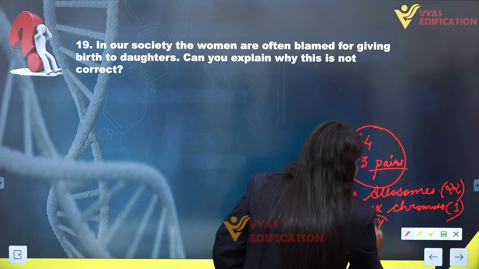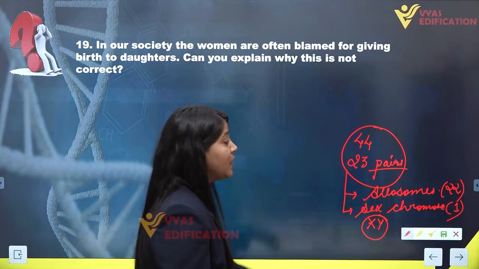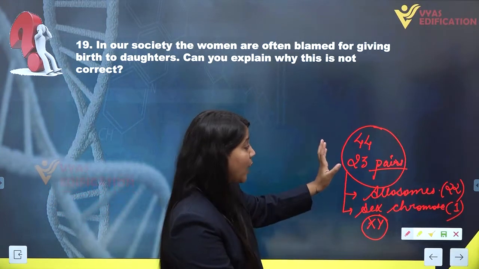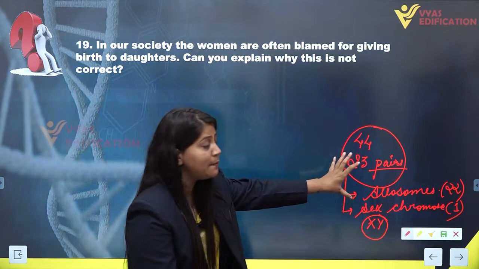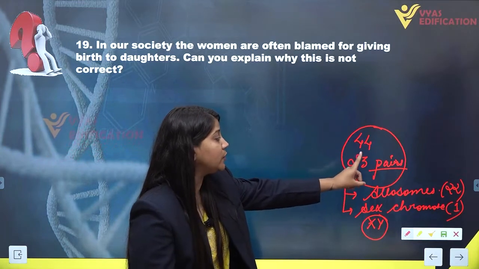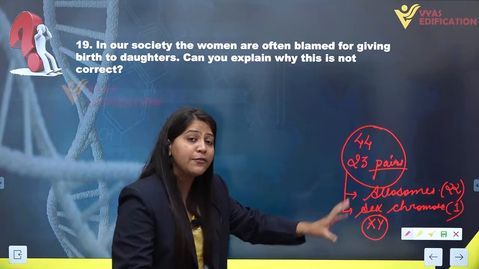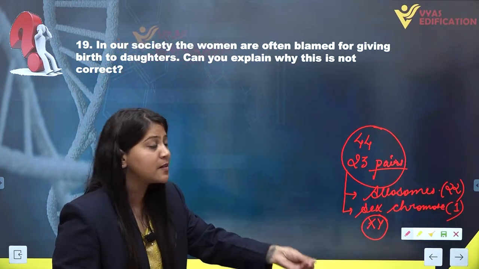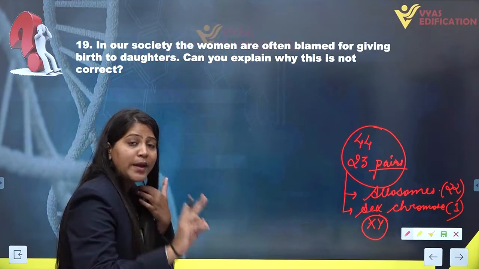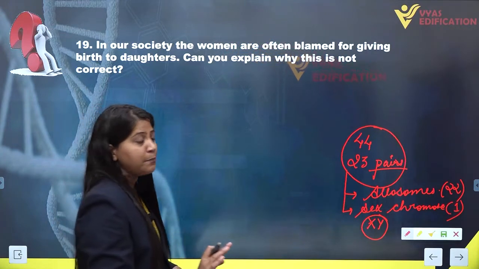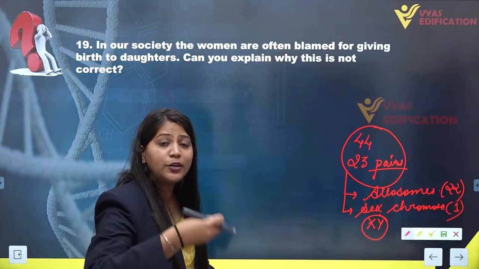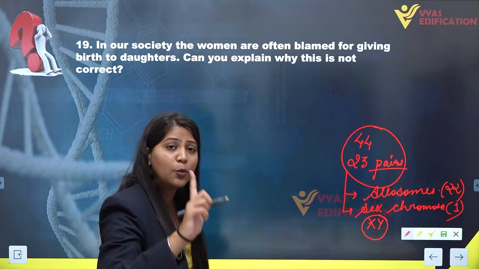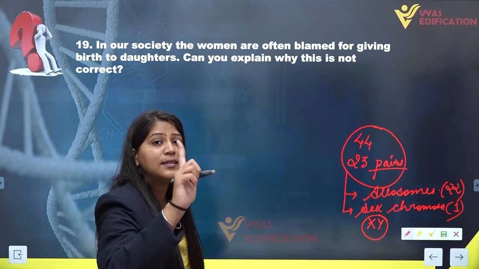XY chromosomes are the sex chromosomes, but this is a normal case in which we are talking about a diploid cell, and a diploid cell has 23 pairs of chromosomes. The gametes, the sperm cells and ovums, have only 23 chromosomes, among which 22 are autosomes, normal chromosomes, and only one is the sex chromosome.